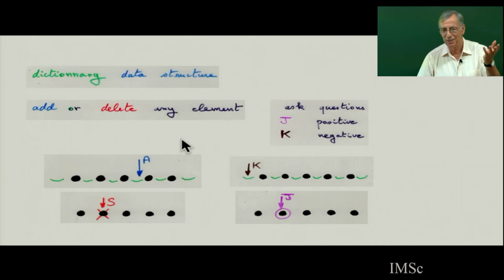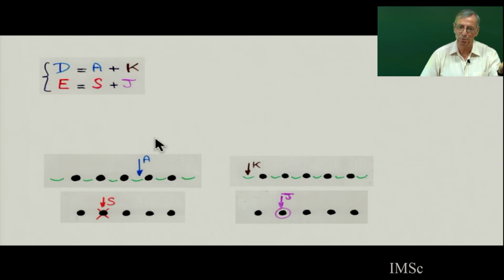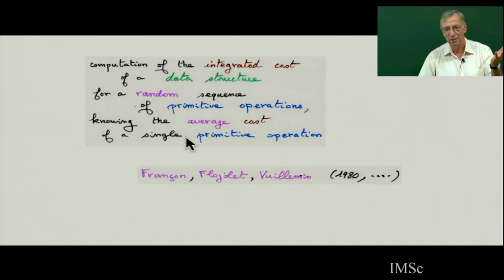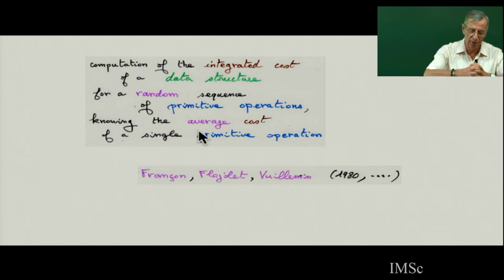The dictionary we have seen with 4 different operations, and there is a quadratic algebra. For each classical data structure, like priority queue, you add anybody, or you delete only the minimum element. Binary search tree, you add, you ask a question, you delete. So there are different data structures.